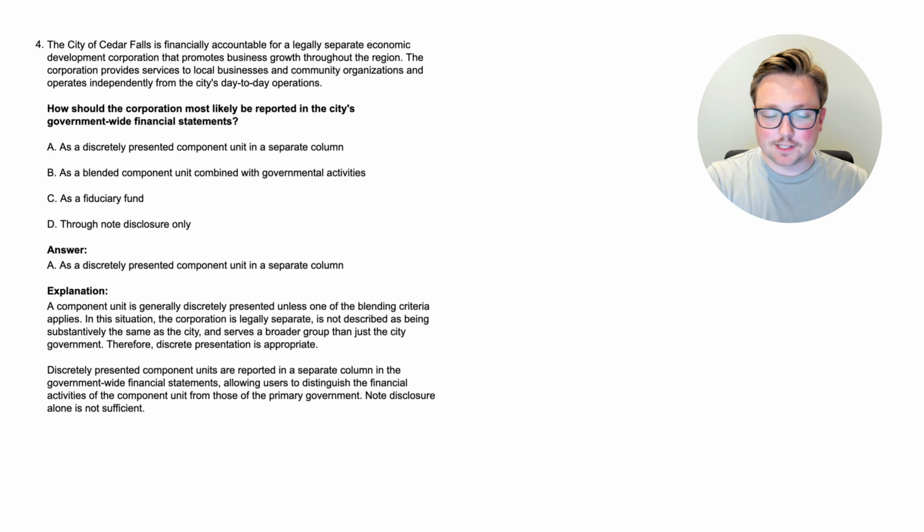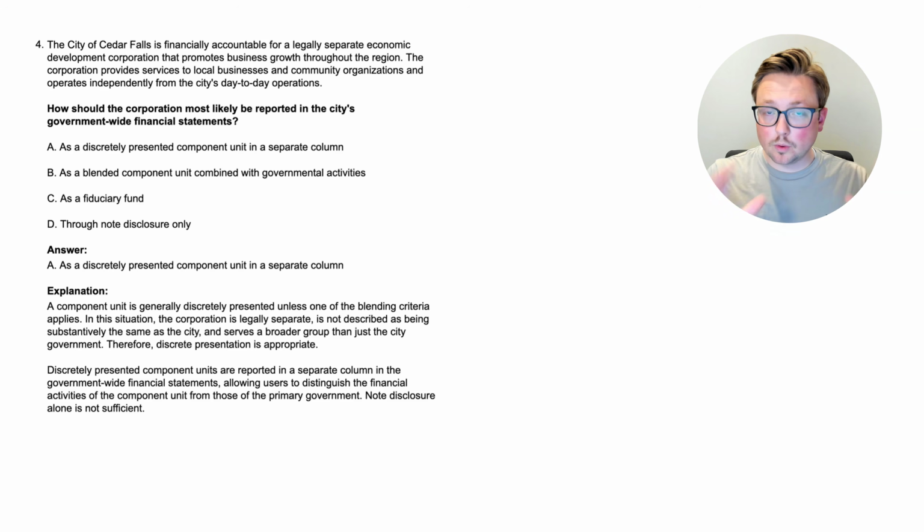All right, here we are. The answer is A. It's going to be presented discretely as a component unit in a separate column. So again, I think you probably figured that out by now based on what we've learned, but let's go through the explanation. A component unit is generally discretely presented unless one of the blending criteria applies. In this situation, the corporation is legally separate, it is not described as being substantively the same as the city, and it serves a broader group than just the city government. Therefore, discrete presentation is appropriate.